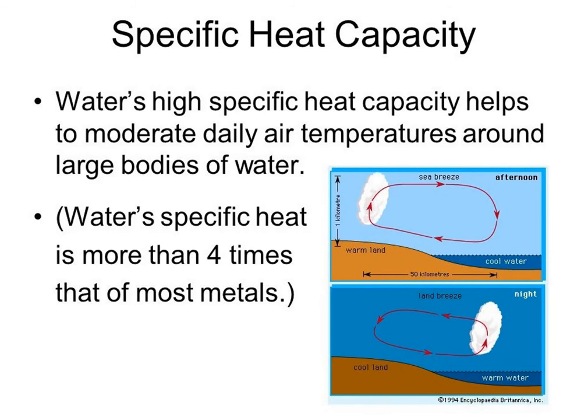Another application is that water's high specific heat capacity helps to moderate daily air temperatures around large bodies of water. That we already discussed in the case of the swimming pool. Why? Because of its high specific heat capacity. It helps to moderate daily air temperatures around large bodies of water. Water's specific heat capacity is more than 4 times that of most metals. You can see that table.